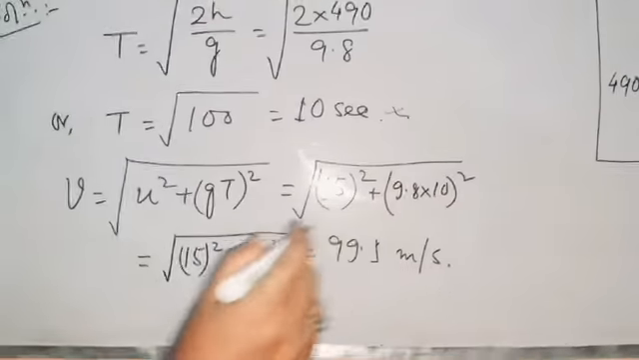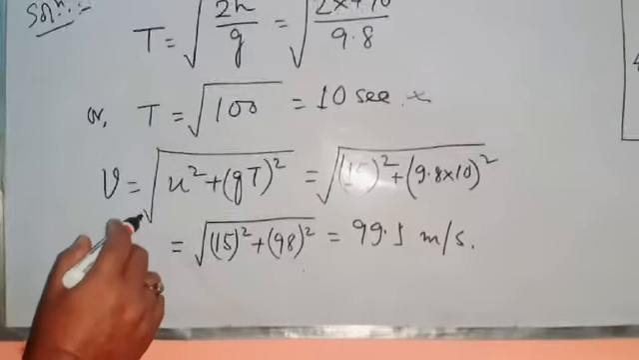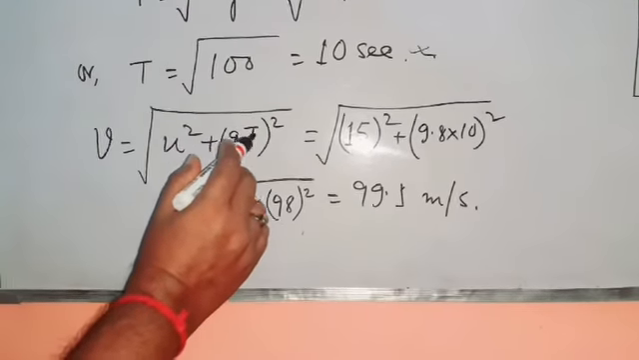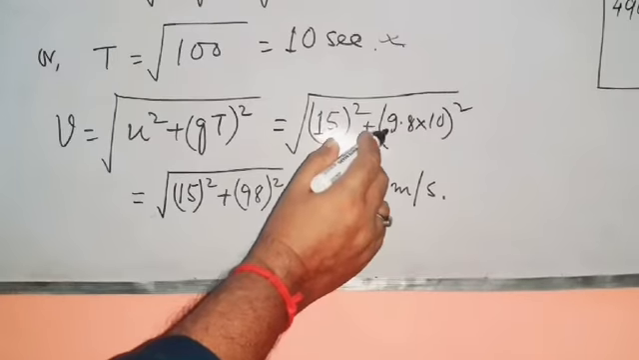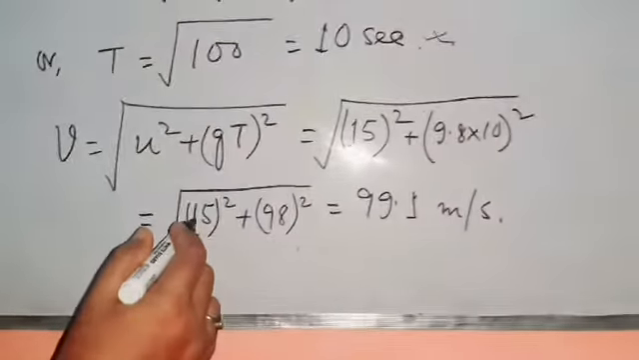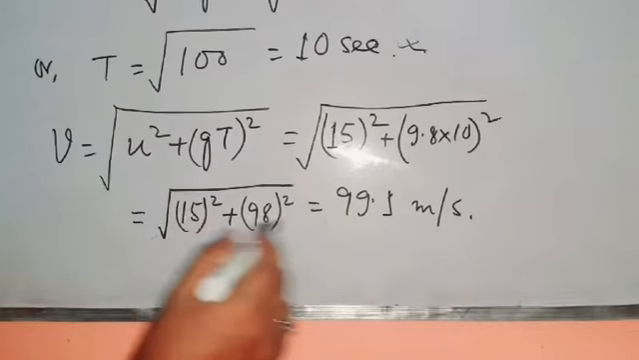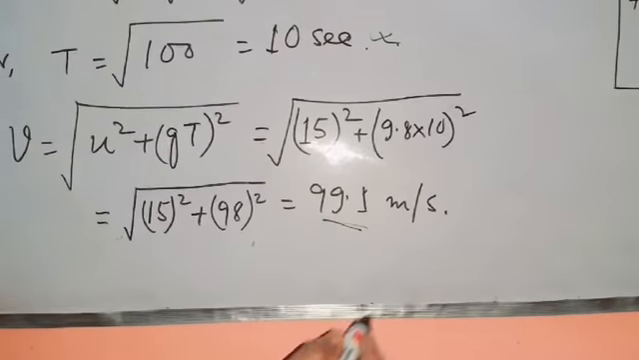Now when it hits the ground, then its velocity. Velocity means here the question is only speed, means magnitude of the velocity. So V formula is square root of u square plus gt whole square. So u square means 15 square and g 9.8 into 10 whole square. So it's 15 square plus 98 square. This one if you calculate, then this is 99.1 meter per second.